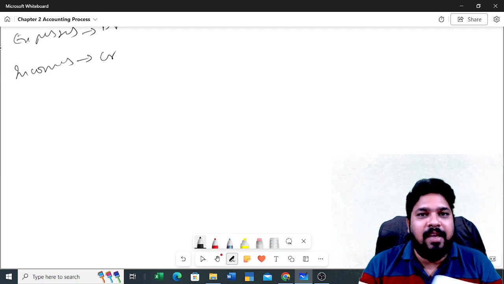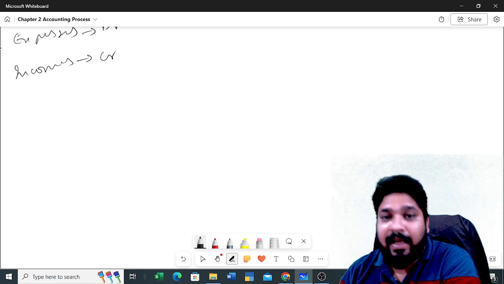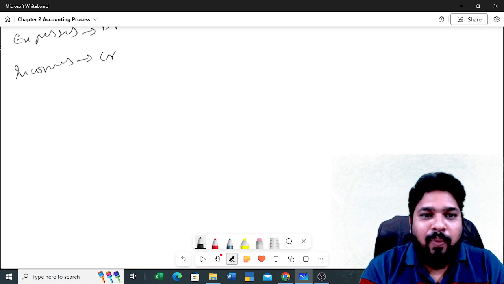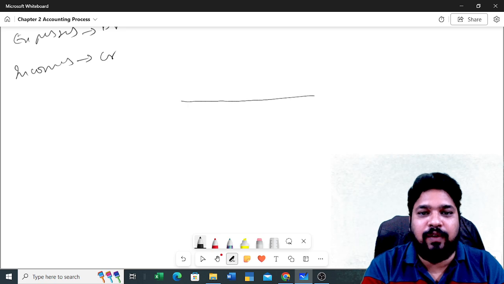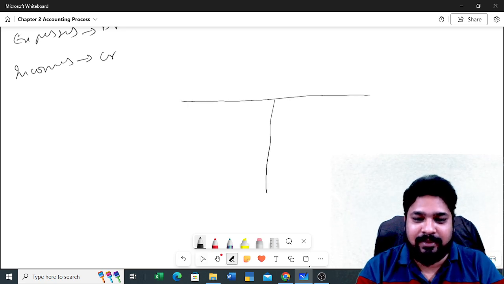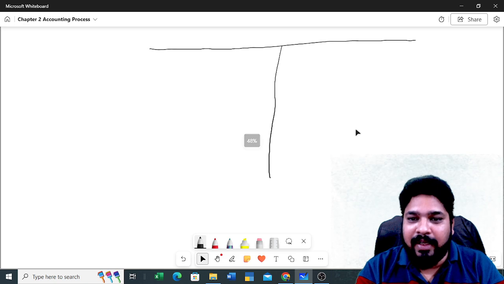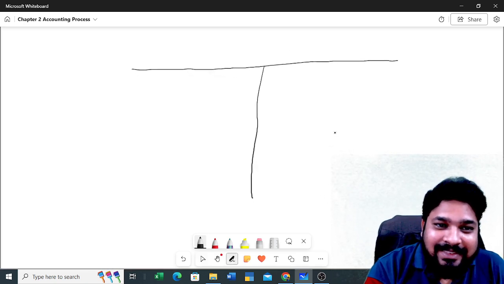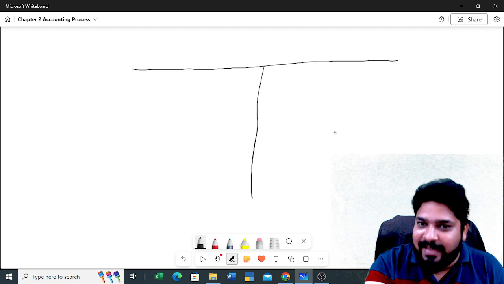Now in the same way, in the accounts also, we prepare the ledger accounts. You have one format for the ledger accounts, right? We can call this format the T format. Here this side is the left side and this is the right side.